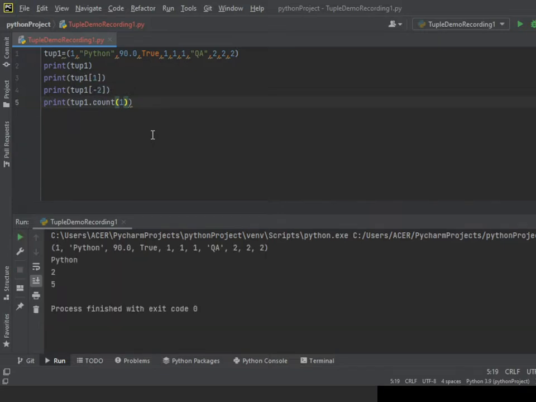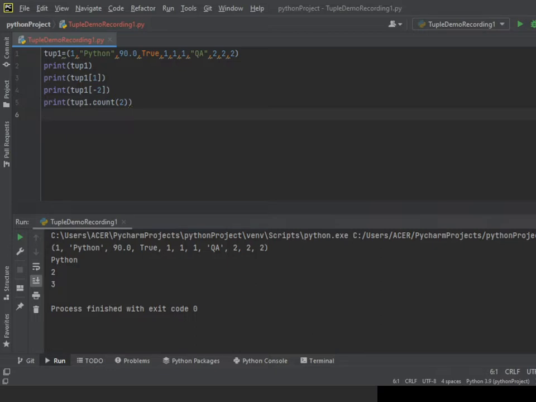There it's total 5 of them. Total it's not 5.